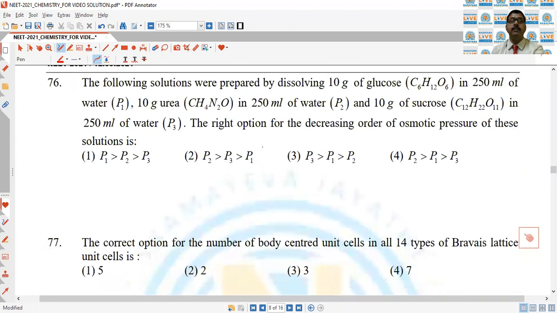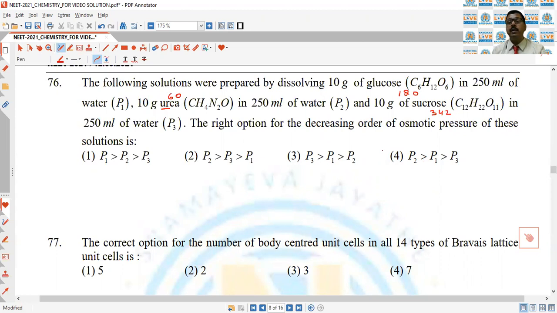Next question, the following solutions are prepared by dissolving 10 gram of urea, molecular mass 60, 10 gram of glucose, molecular mass 180, and 10 gram of sucrose, molecular mass 342. The right option for the decreasing order of their osmotic pressure.